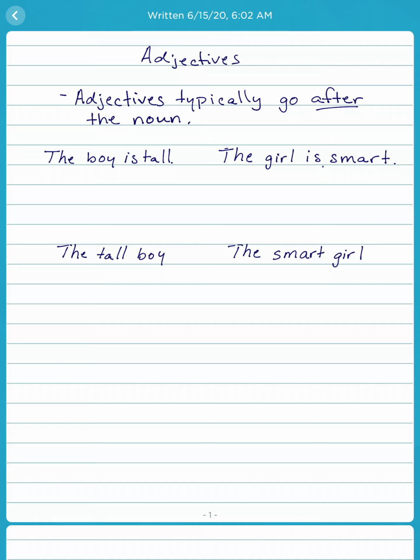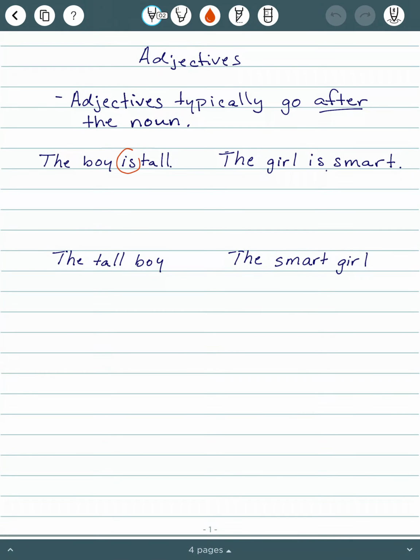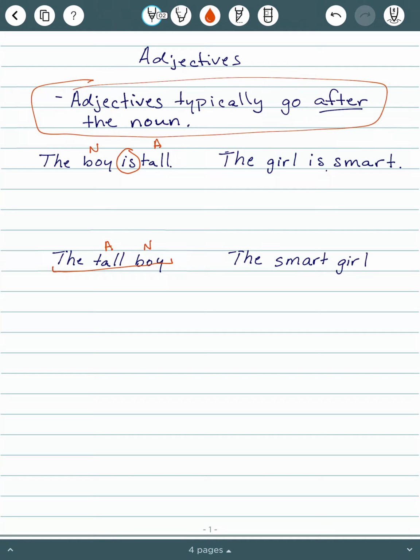Estudiantes. Today we are going to be talking about adjectives in Spanish. So the first thing to know is that adjectives typically go after the noun. In English, if there is a verb in between the noun and the adjective, then our adjective goes after the noun. Now if it's a phrase, like down here, the tall boy, we have our adjective before the noun. But in Spanish, our adjective is pretty much always going to go after the noun.